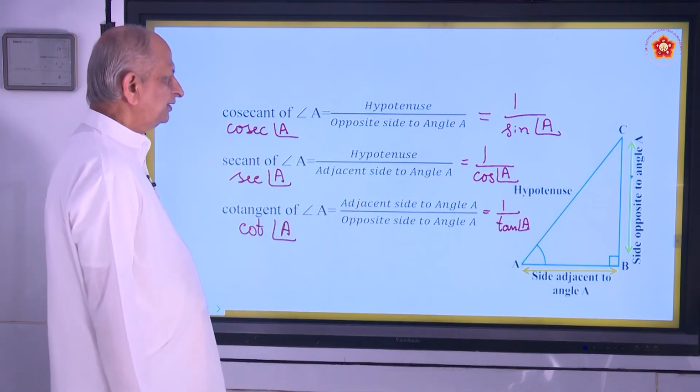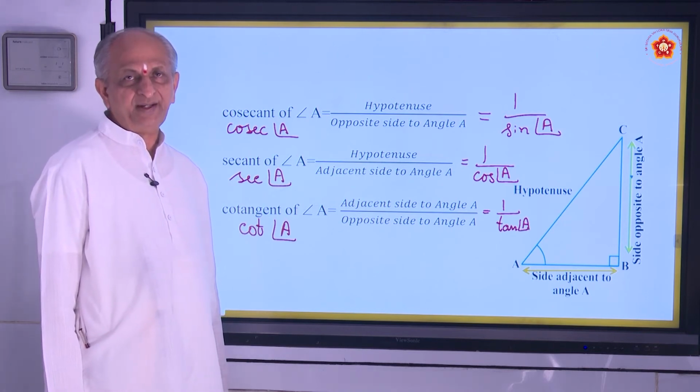So these are the 6 trigonometric ratios.